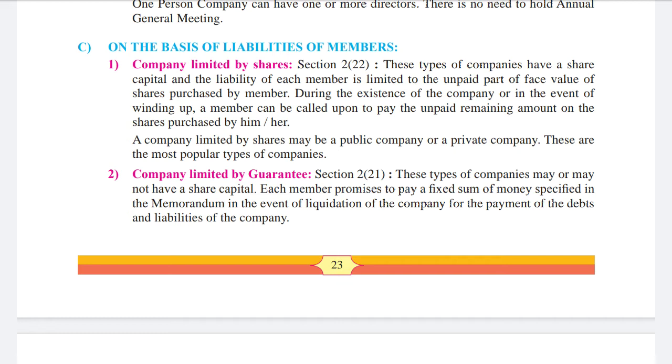Now, these are the companies which have share capital and the liability of each member is limited to the unpaid part of the face value of shares purchased by the members.